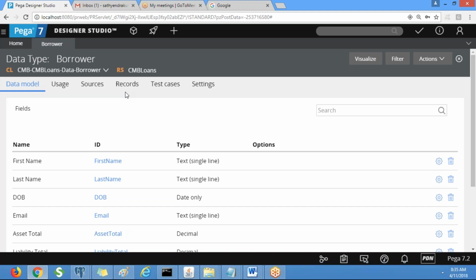The spouse also will have first name, last name, everything, right? So instead of creating first name, last name, income, these properties again, you can inherit the properties which are there in the borrower details data class. You create a property called spouse in the borrower details data class, and the spouse details data class must be inherited from the borrower details data class, so that the spouse can inherit those properties.